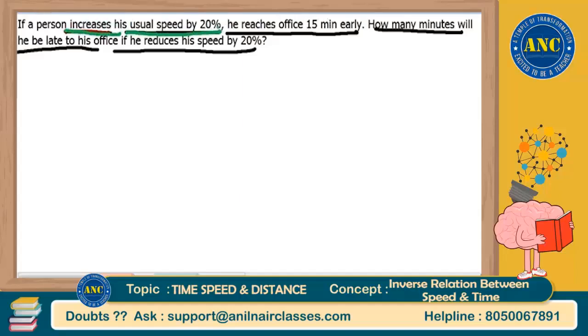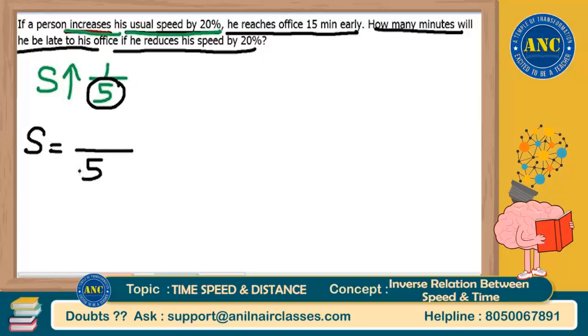If a person increases his usual speed by 20%, the speed increase is 20 by 100, which is 1 by 5. What is the meaning of speed increases by 1 by 5? I told you multiple times, the denominator will always represent the initial value. Initial speed is 5 kilometers per hour. Final speed will be 1 more than 5, which is 6. So speed is 6 by 5. If speed is 6 by 5, time will be 5 by 6.